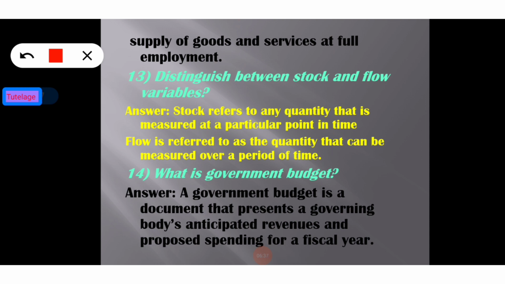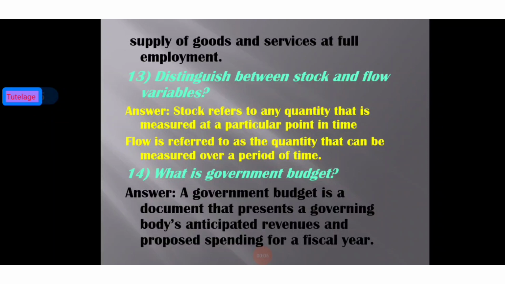So we have already discussed deficient demand, which is when aggregate demand is less than aggregate supply at the full employment level in the economy. Deficient demand leads to a fall in income level, a fall in output and employment, which leads to a state of depression also. So I think this is clear. Now move on to the next question.